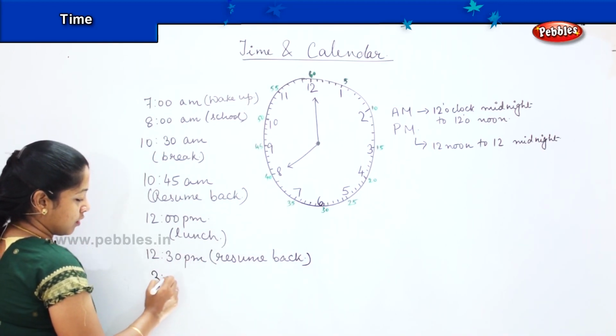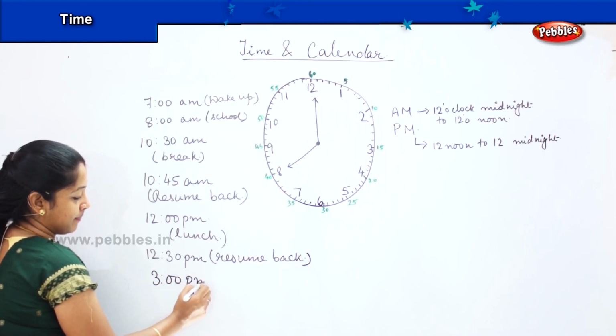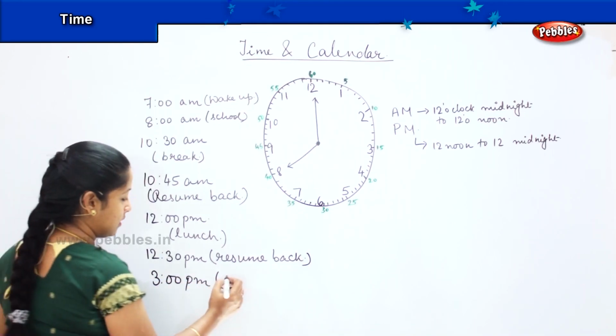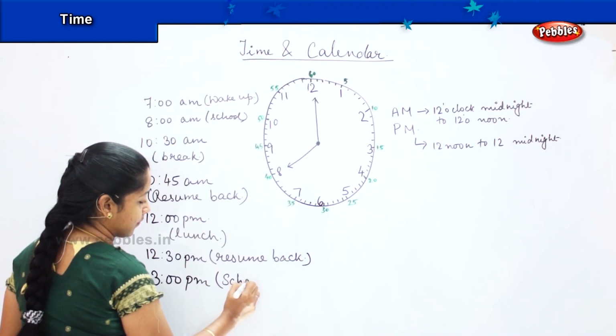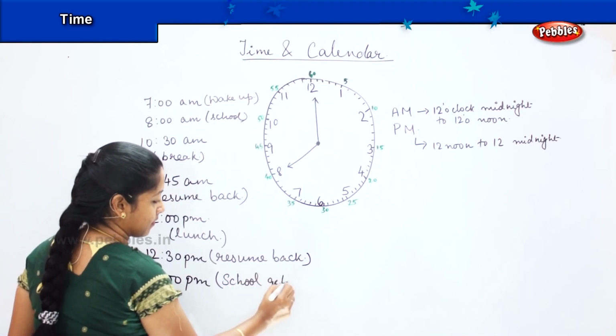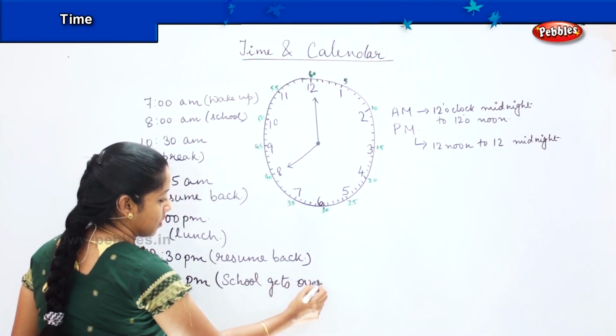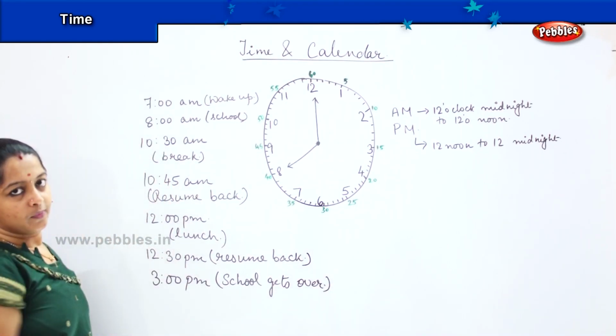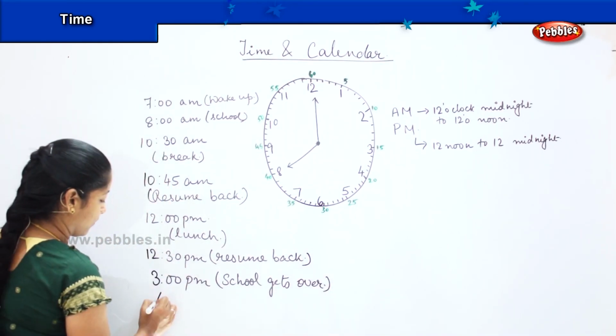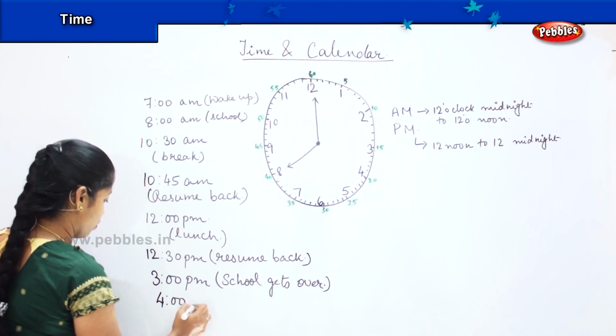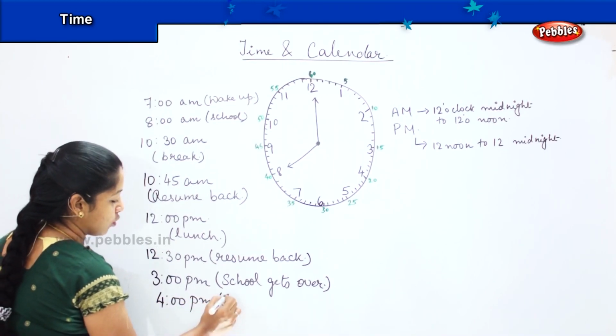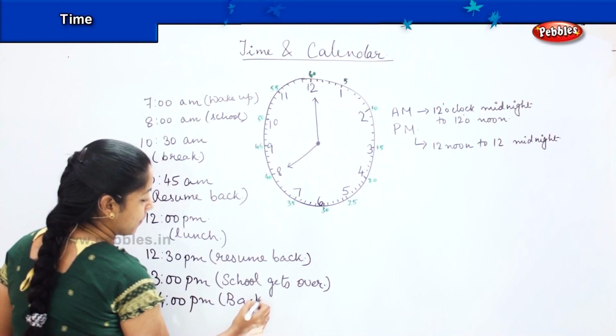At 3 o'clock, your school gets over. Yes? So you will write it as 3 p.m. What time do you get back home? At 4, right? So at 4 p.m. you are back to home.